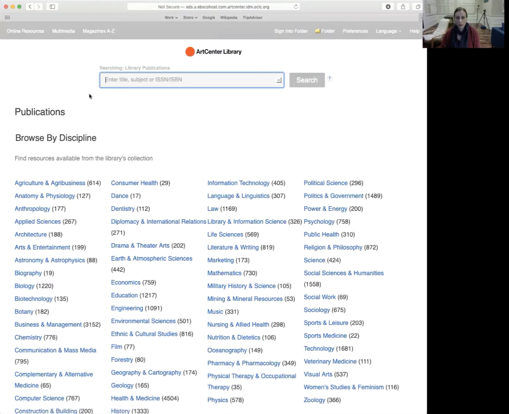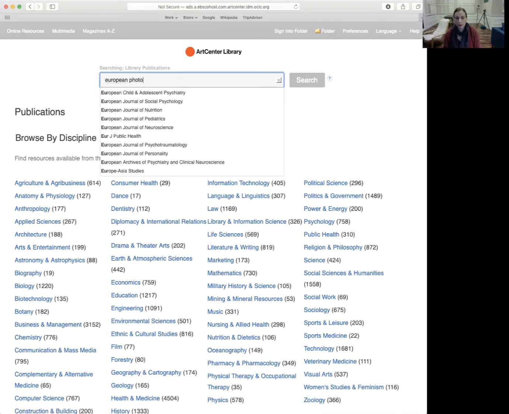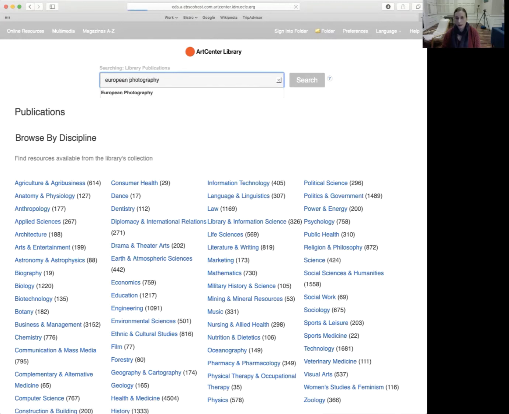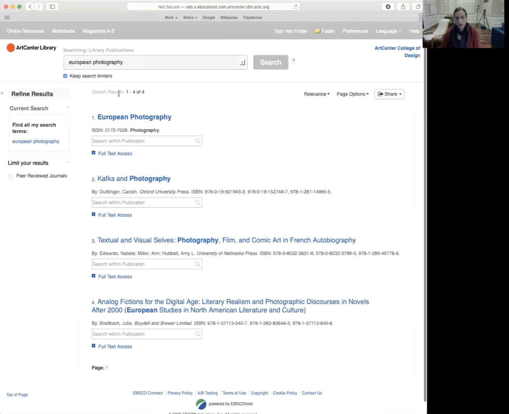And from this point on, there are 3 ways to look at magazines. I will show you all 3 in succession. So the first one is simply to enter the specific magazine title or journal title and to see if it's available. For example, let's type in European photography and then hit search. So you see that we do indeed have it and we have full text access to it.